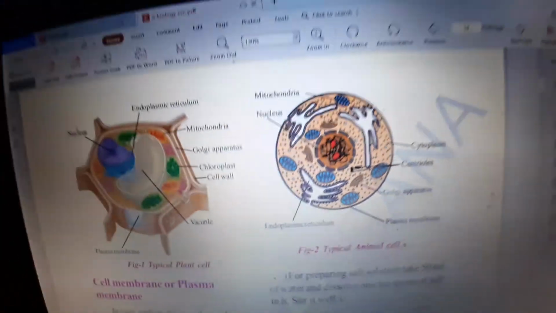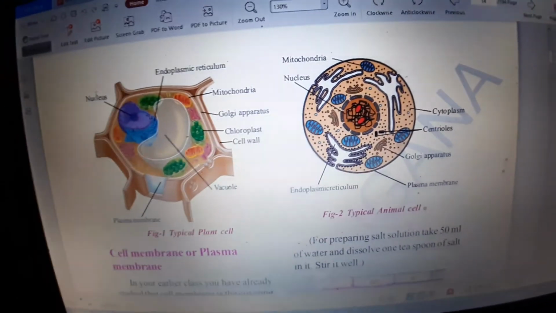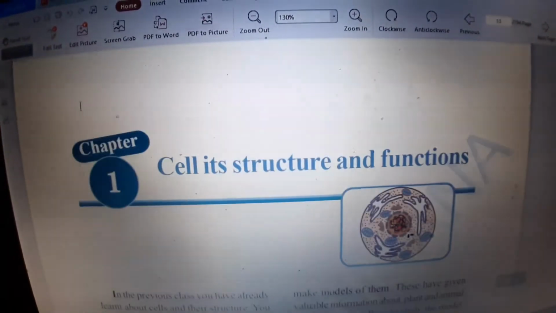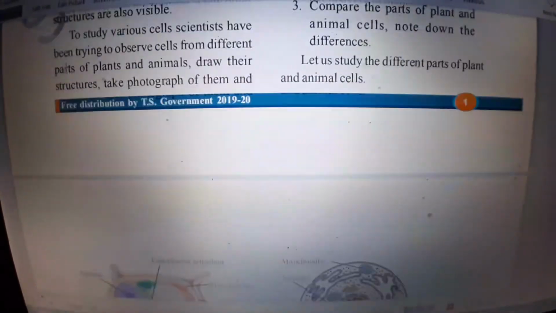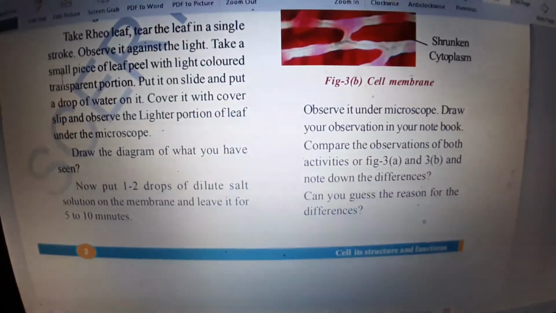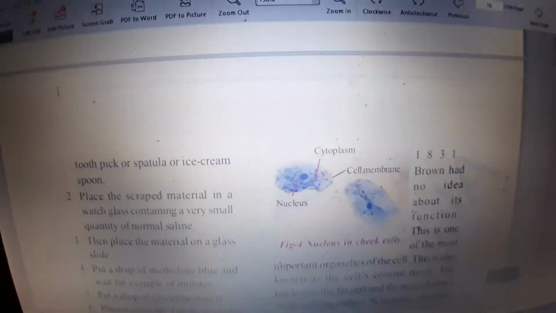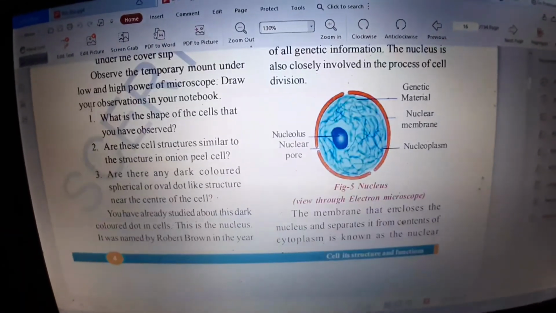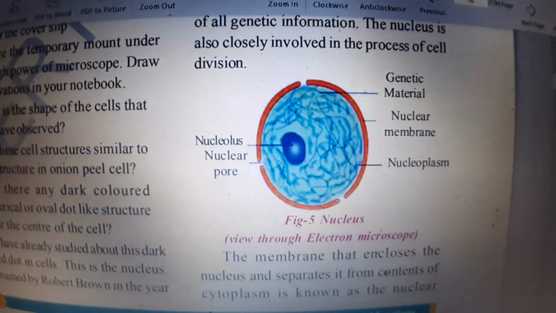Observe them, and I want you to read the textbook starting from cell structure and functions. From the starting page, I want you all to read the whole textbook until the cell wall, until the nucleus. Today we have completed the nucleus, right? So, you should learn the structure of the nucleus also.